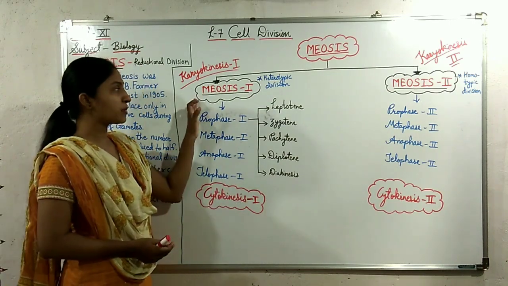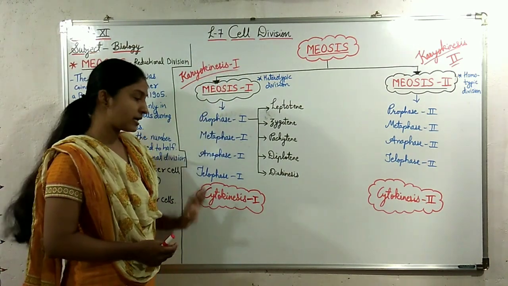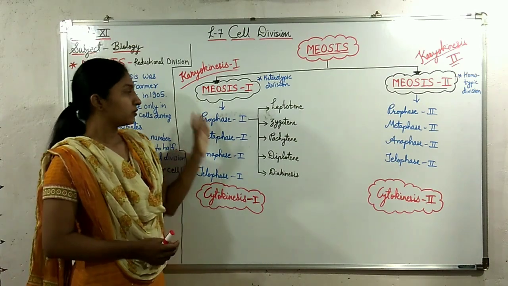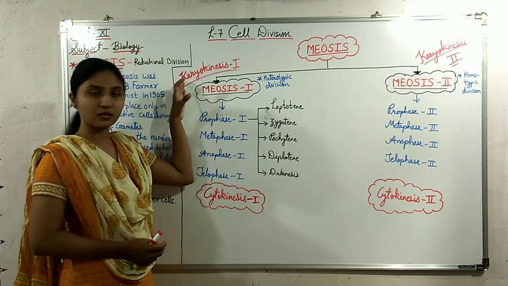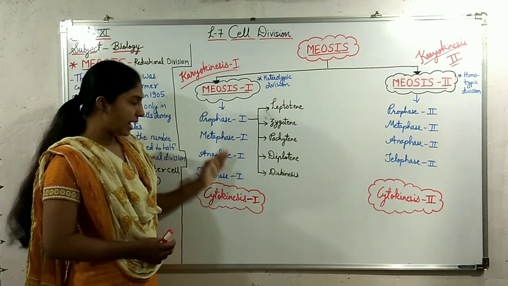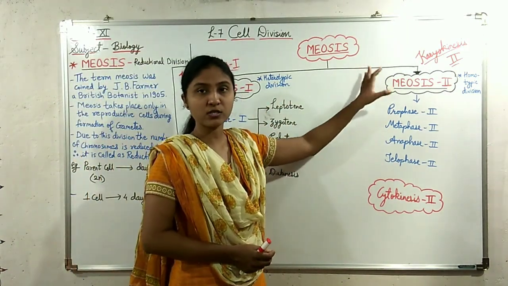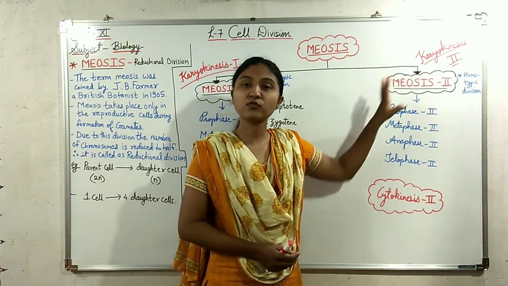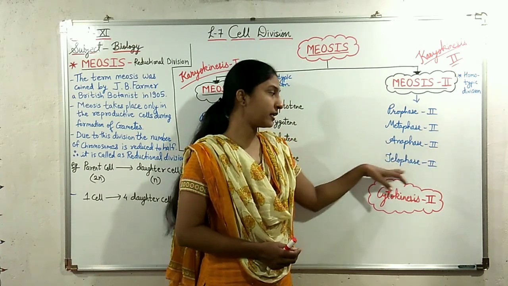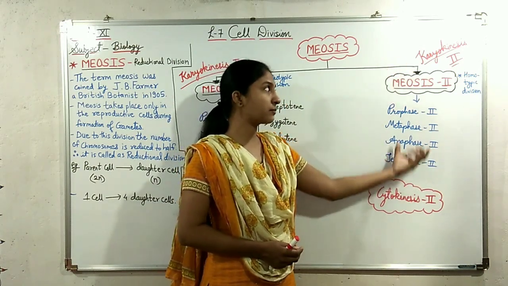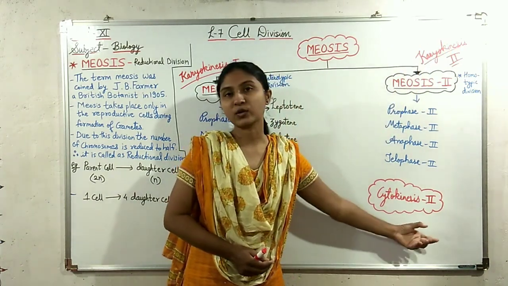This process of meiosis has the karyokinesis process as well as the cytokinesis process. Prophase 1, metaphase 1, anaphase 1 and telophase 1 are the phases involved in karyokinesis 1, which is followed by cytokinesis 1. Meiosis 2 also has 4 phases: prophase 2, metaphase 2, anaphase 2 and telophase 2. These are involved in karyokinesis 2, and telophase 2 is followed by cytokinesis 2.